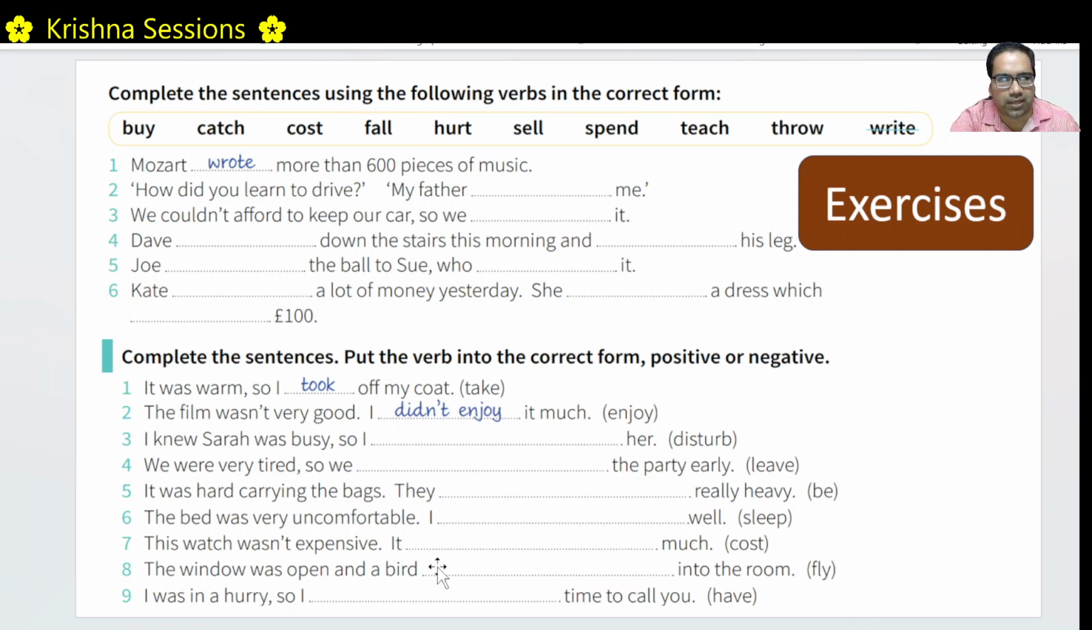The window was open and a bird, past form of fly is flew. A bird flew into the room. I was in a hurry. So I did not have time to call you. I did not have. Did not plus infinitive form, which is directly have. I did not have time to call you. Hope you understood this thing.